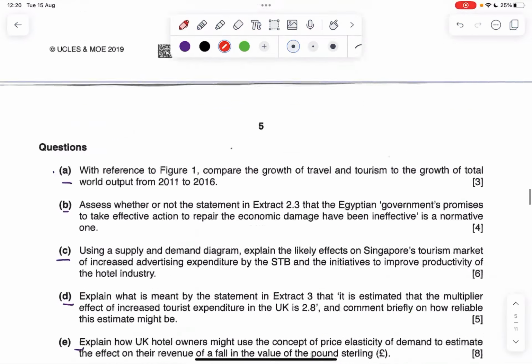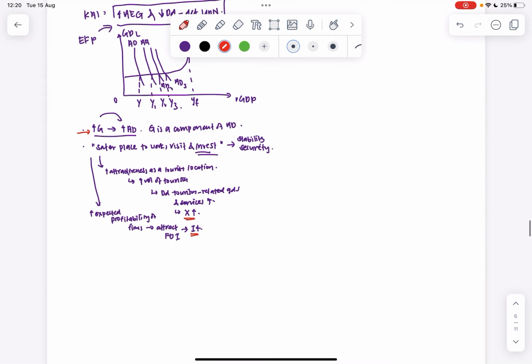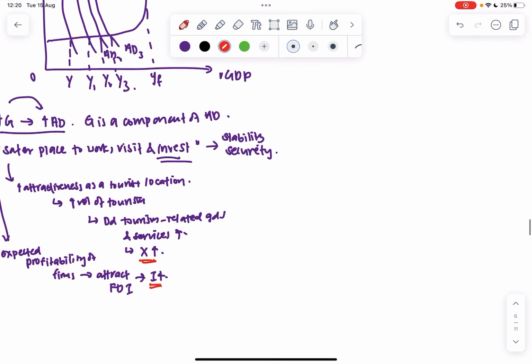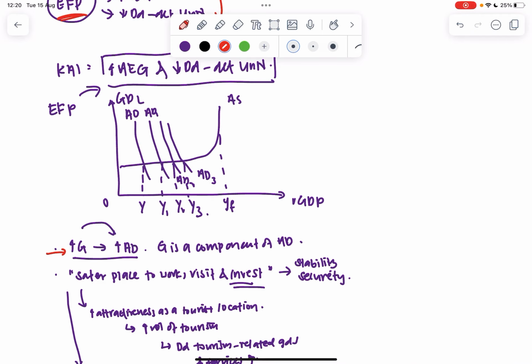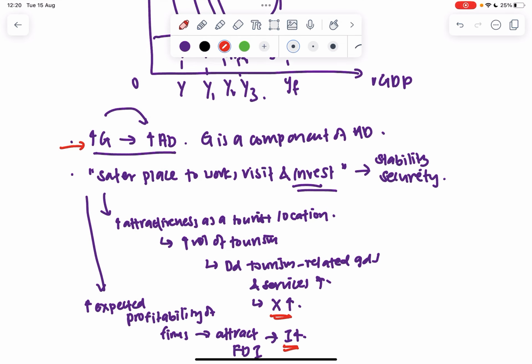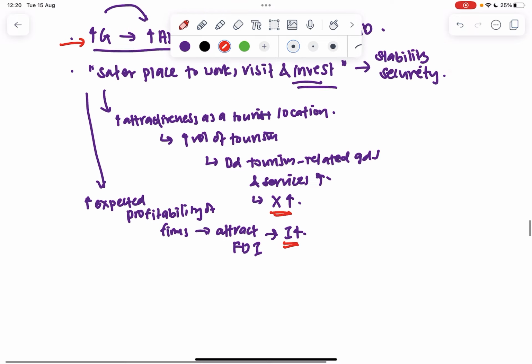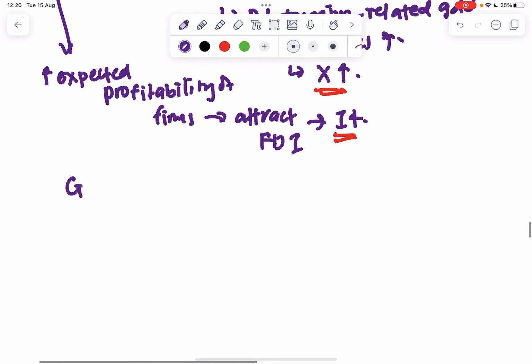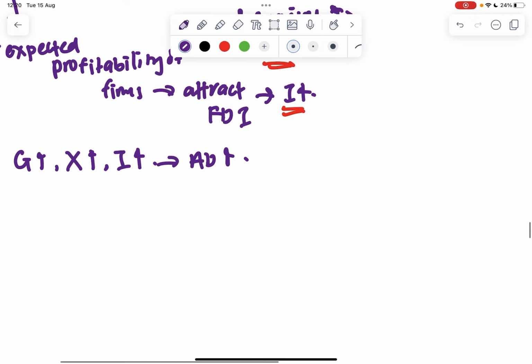So we are actually looking for ways to incorporate what Cambridge has given us into our answers, so that it seems that our answers are not purely rehearsed or memorized, but there's also an active close reading, analyzing what each of the extracts are saying. So from here, there's an increase in G, there's an increase in X, and there's an increase in I. Assuming import expenditure remains the same, when G, X, and I increase, AD will increase. Assuming that France had spare capacity to begin with, this will lead to the upward multiplier effect.